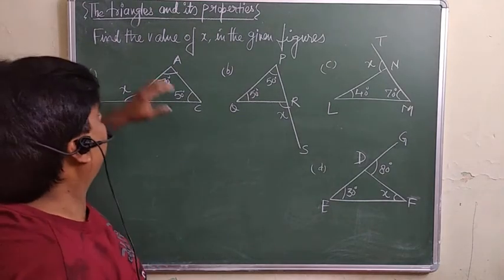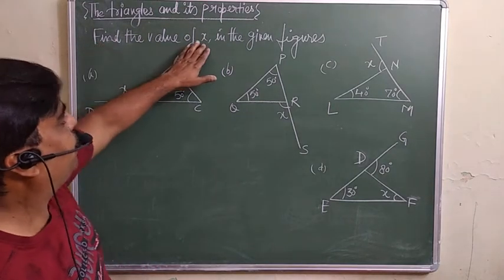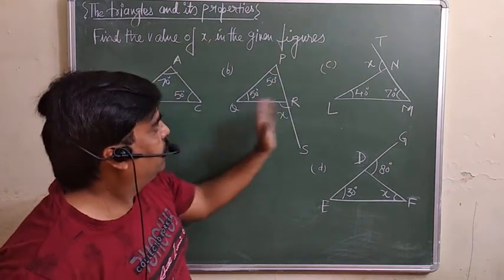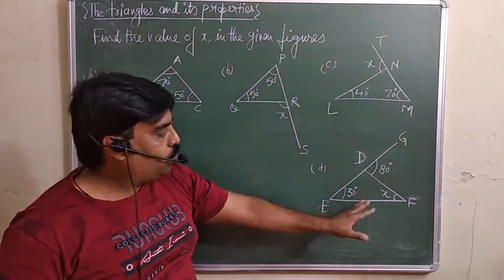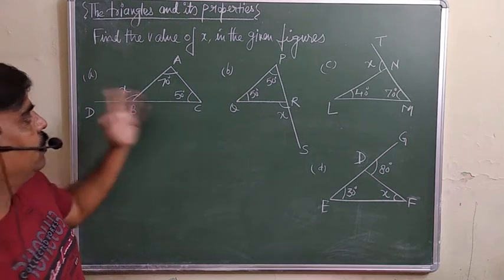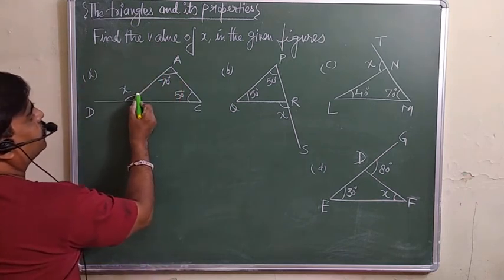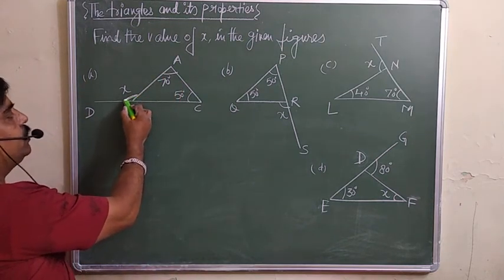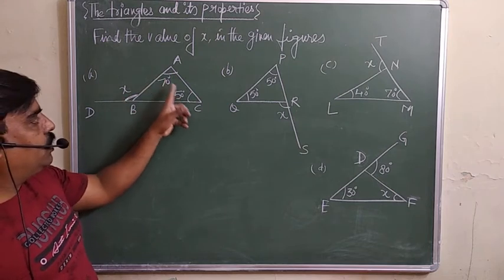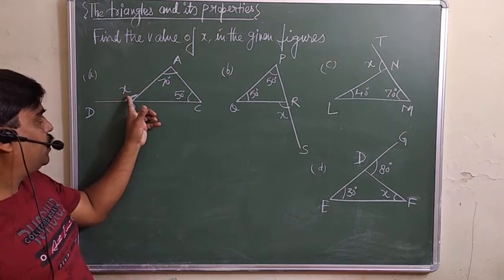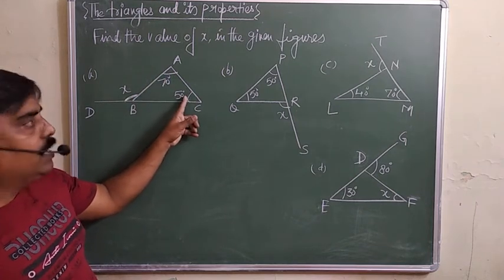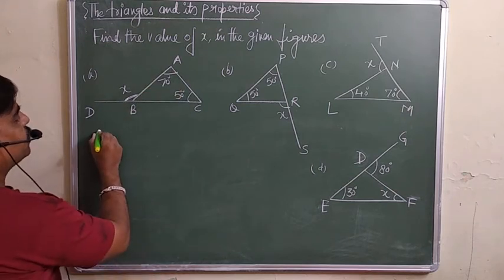Okay, now the question is: find the value of x in the given figures. These figures are given, and we are supposed to find out the value of x. So look here now. This is your exterior angle. And these are the interior opposite angles of this exterior angle. So by the exterior angle property, what can you say?